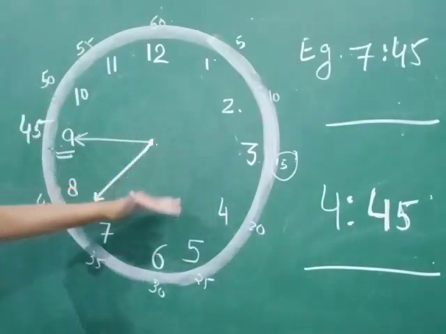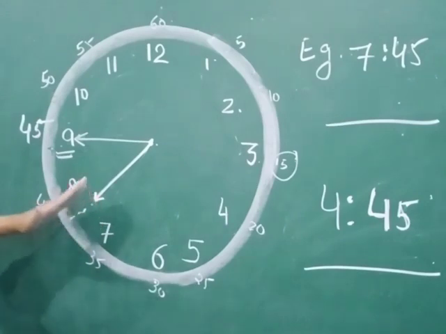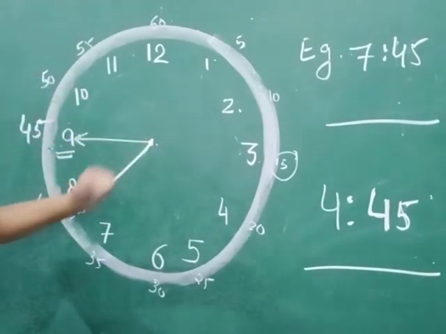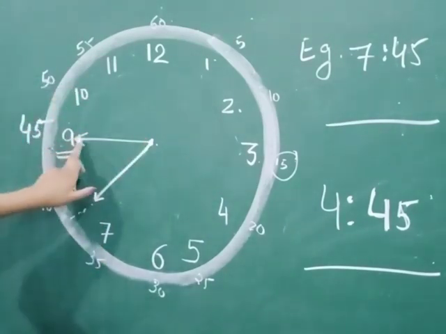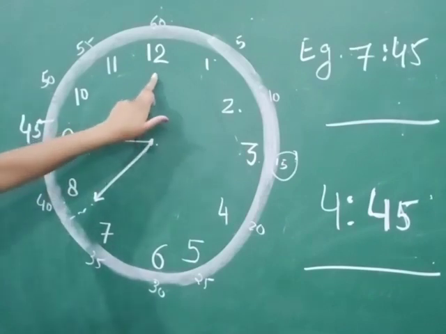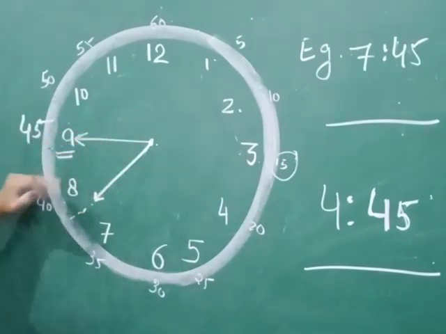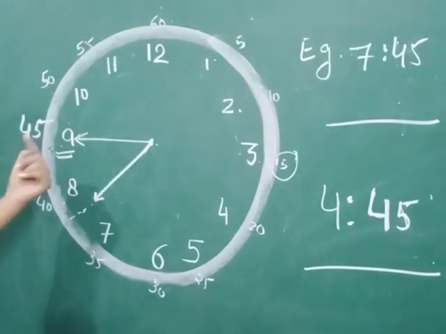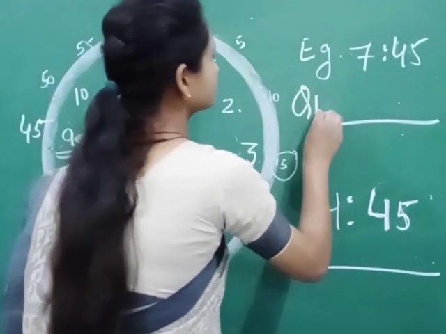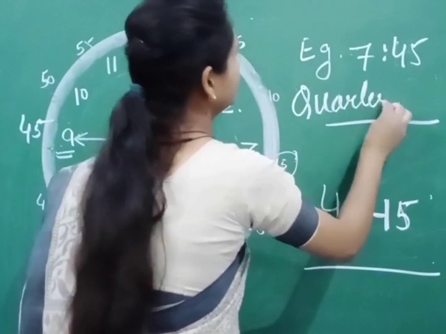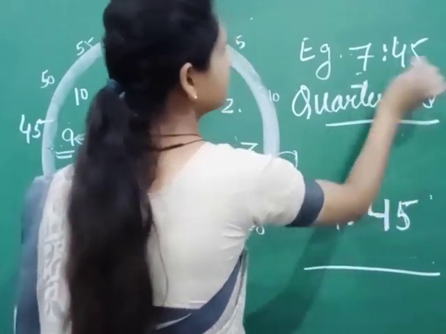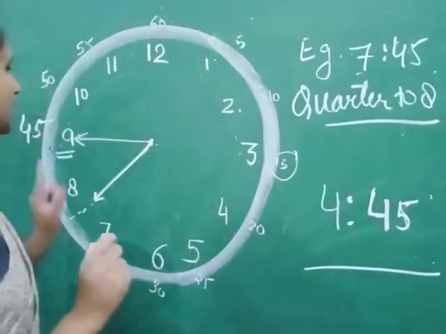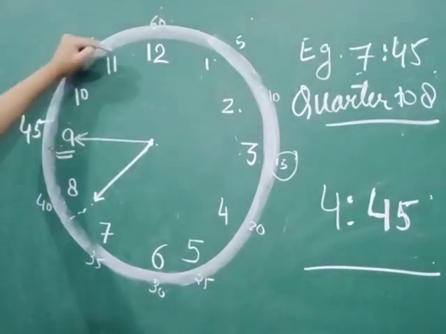7 बज चुके हैं, 7 से ये निकलकर 8 बजने के लिए जा रहा है. And the minute hand is also moving towards 12 ताकि 8 बज जाए. So that is why we have to write quarter to 8. 7:45 means 8 बजने के लिए 15 मिनट.